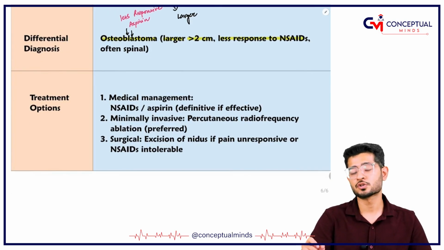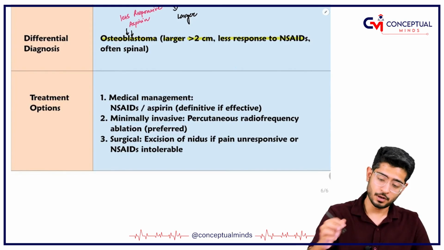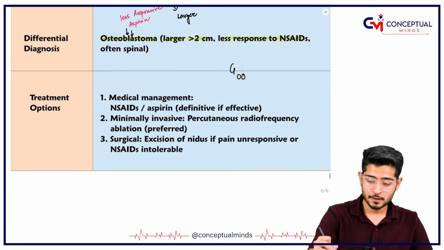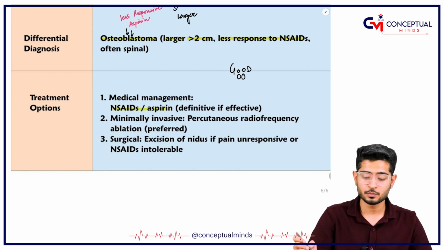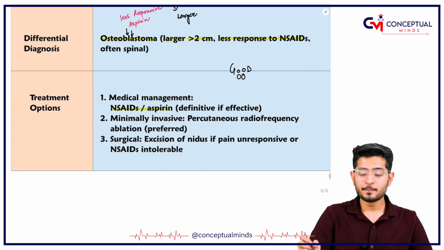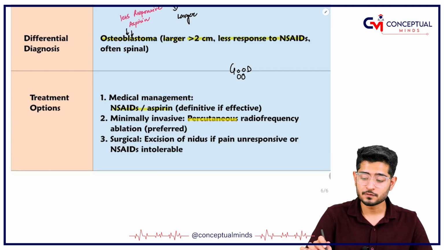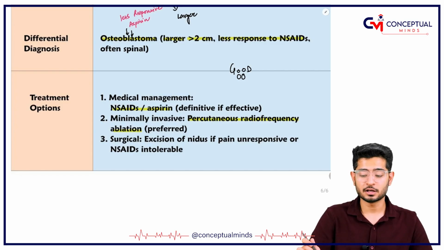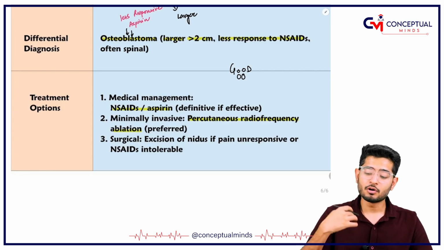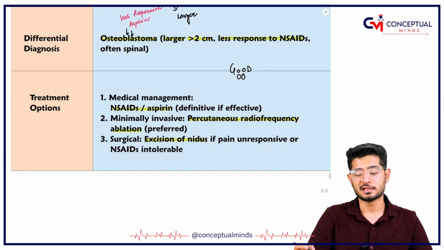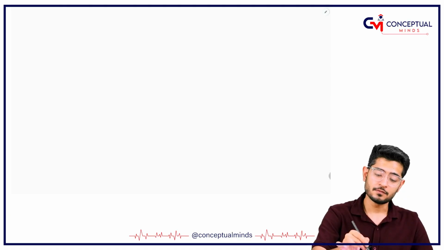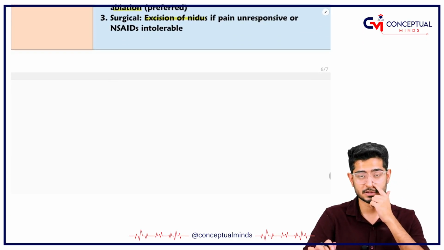Now, osteoid osteoma is a good one. Good one means it is responsive to NSAIDs and responsive to aspirin also. And please remember that treatment is minimally invasive, not too invasive. So we do percutaneous radiofrequency ablation in this. For surgery, we do excision of the nidus. If pain is unresponsive or NSAIDs are not tolerated, then we do surgical excision of the nidus.